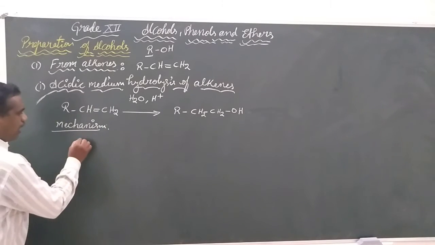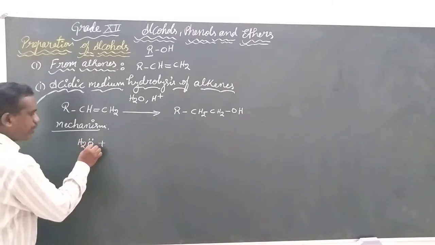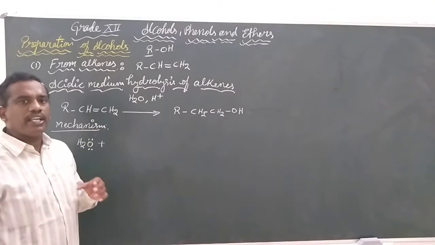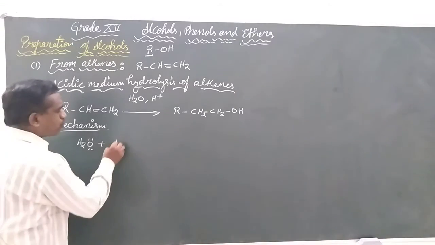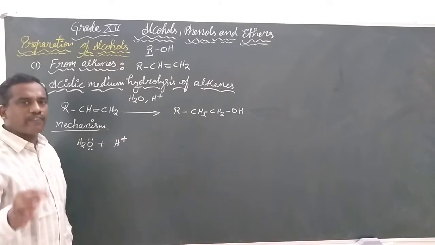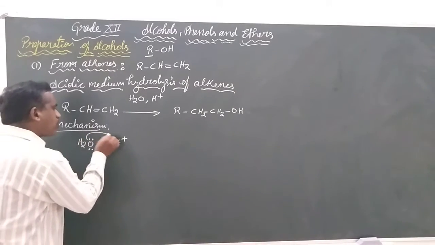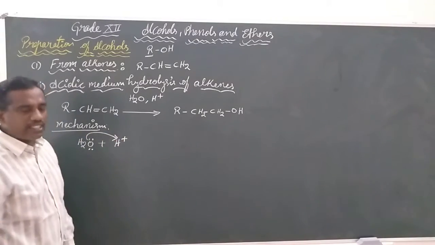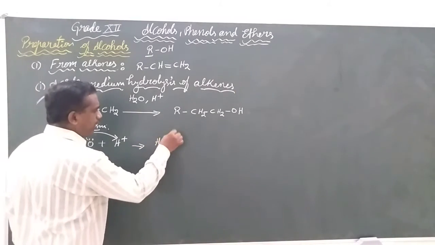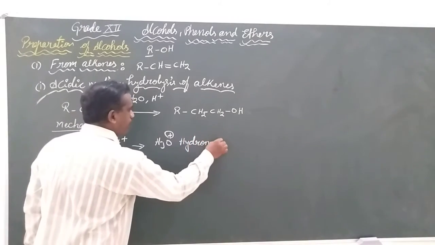Initially, the water molecule, which has two lone pairs on the oxygen, will be giving those electrons towards the H plus ion that was generated from any of the inorganic acids. These electrons upon giving to the H plus will form H3O plus, a hydronium ion.